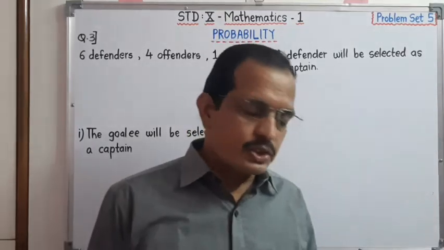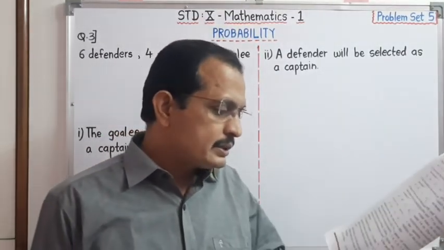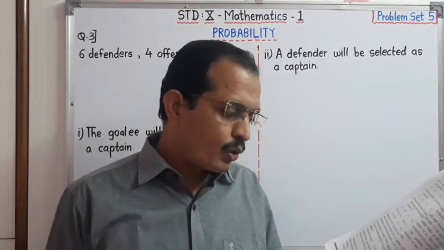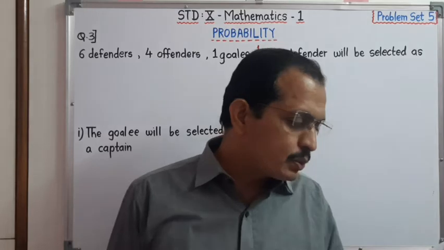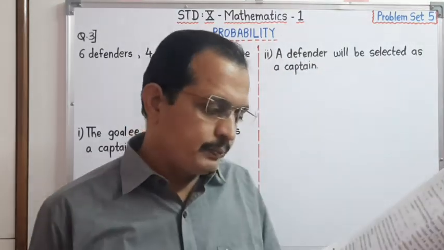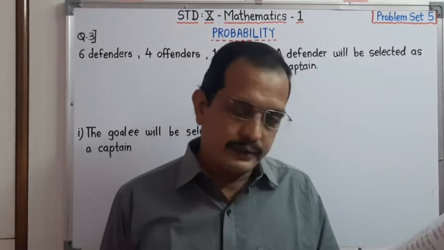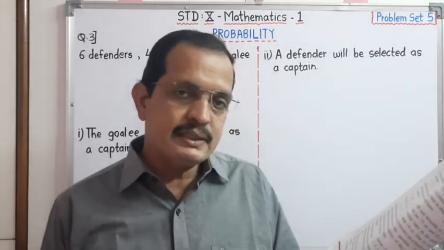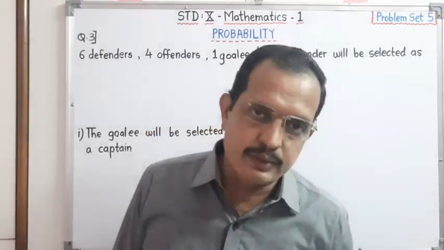See the third question. In a hockey team, there are 6 defenders, 4 offenders and 1 goalie. Out of these, 1 player is to be selected randomly as a captain. Find the probability of the selection that the goalie will be selected, and that a defender will be selected.